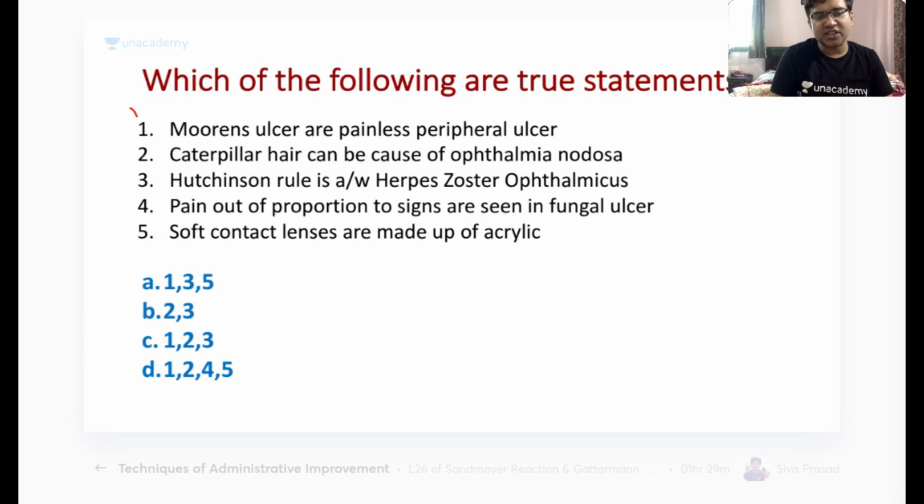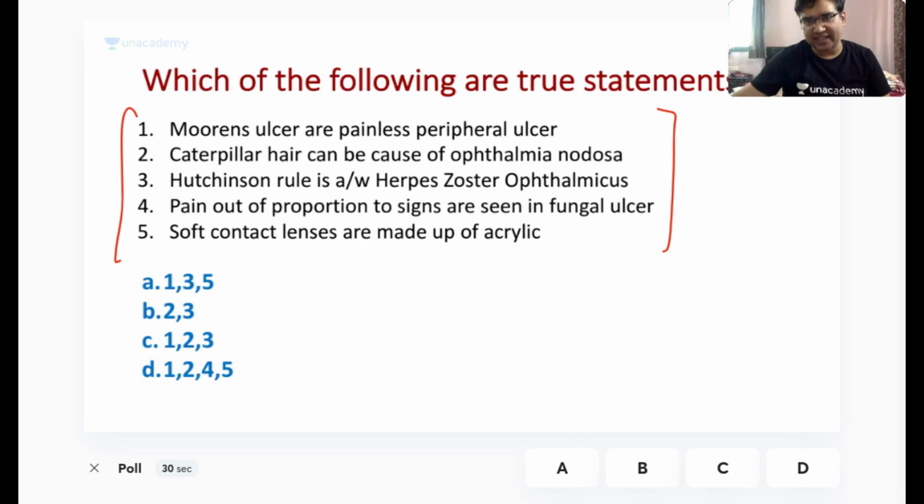So we have 5 options here. Just read them properly and then try to answer. In this question, I would be giving you 30 seconds to answer because there are 5 options.